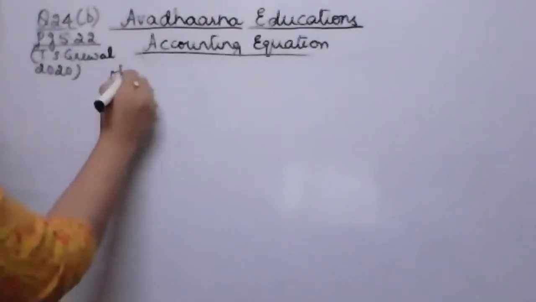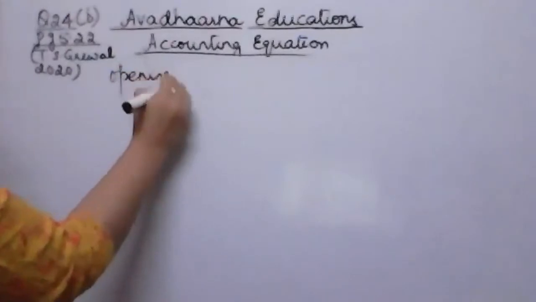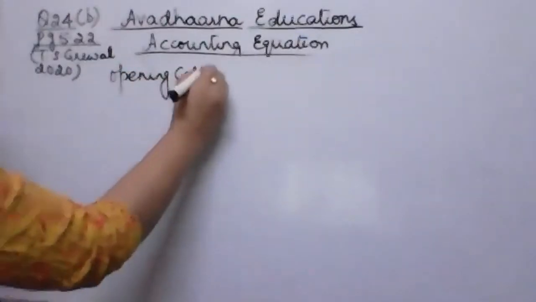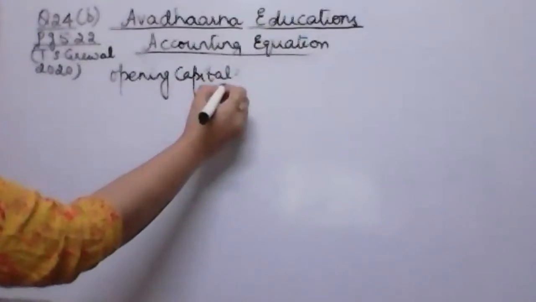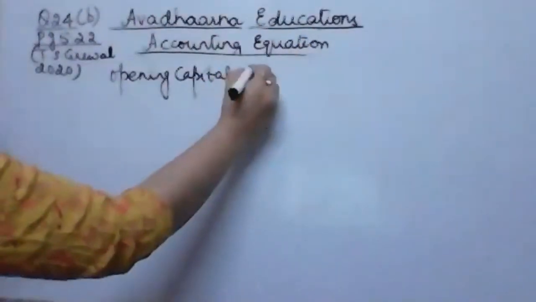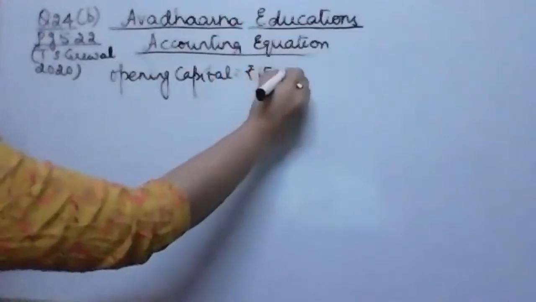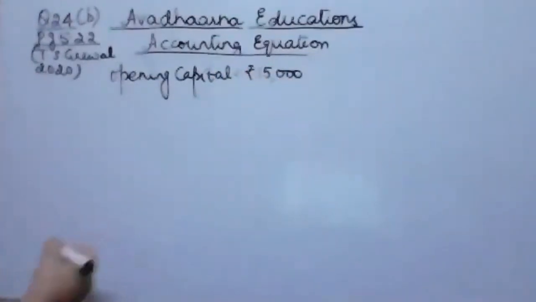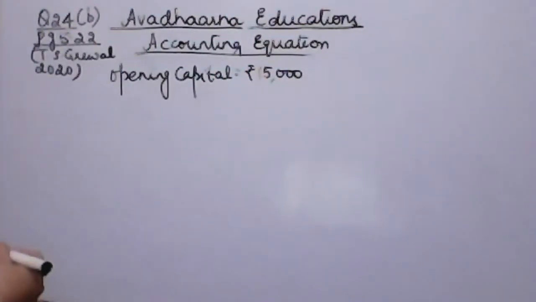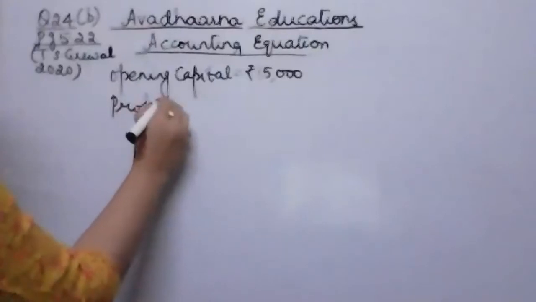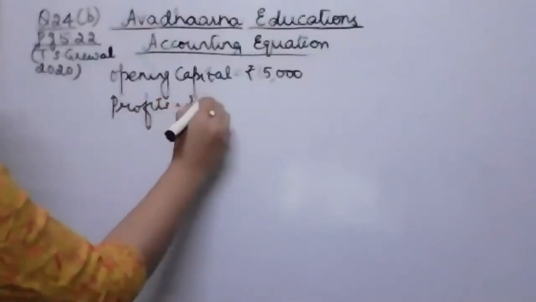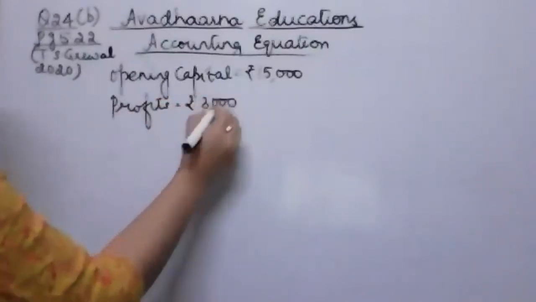So my opening capital in the question is given as 15,000. During the year, he made a profit of rupees 3,000.